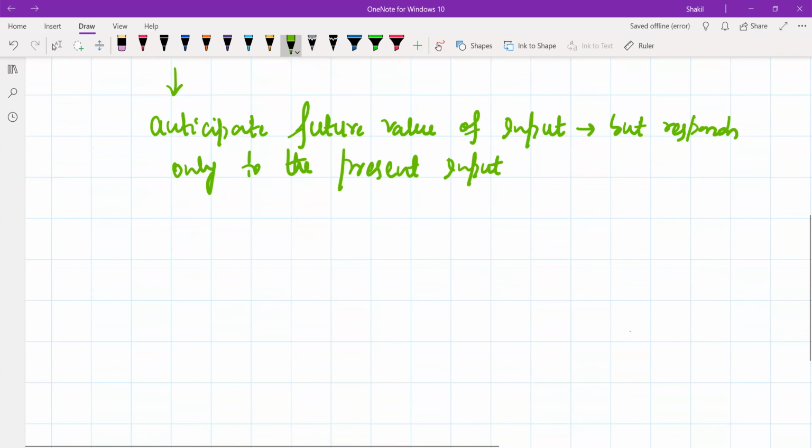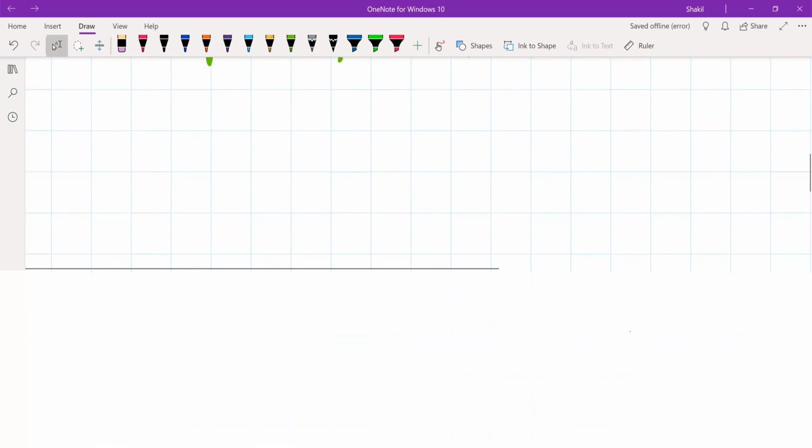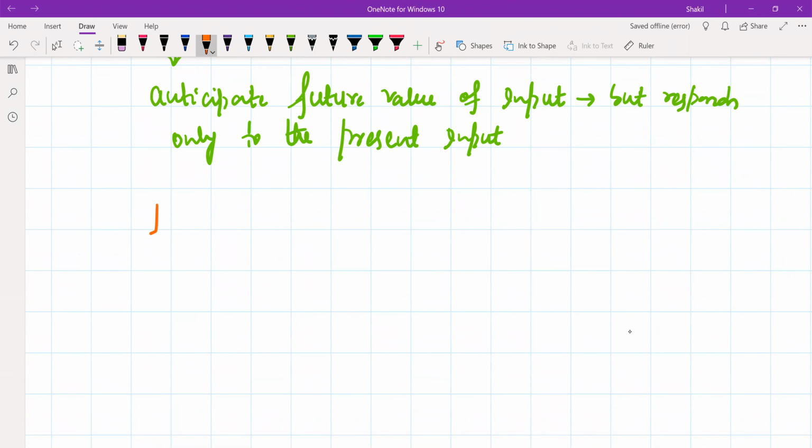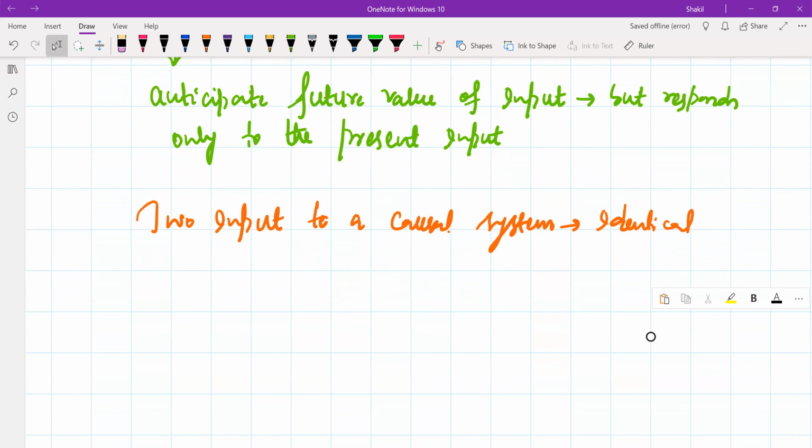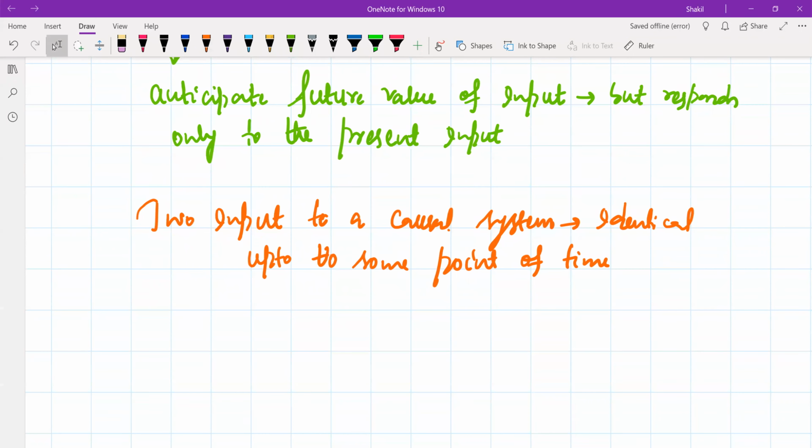As a result, we can sum it up like this. If there are two inputs to a causal system that are identical up to some instant of time, let's denote that time by m naught, then the corresponding outputs must also be identical up to this same time.